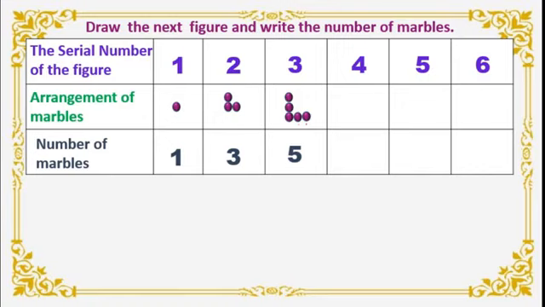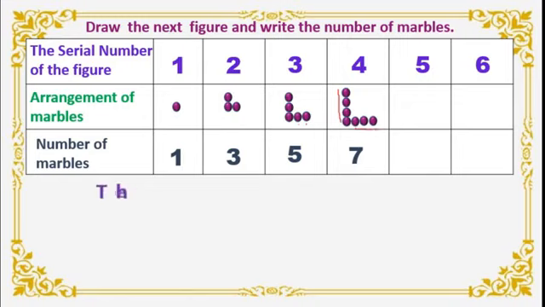Now, same pattern we will use for the 4 serial number. This is 4th one. Okay. This is our earlier pattern. This is for 3 we used. Now, one more I will use the marble to show the 4. Right? Now, how many marbles are used here? 4 plus 3, that is 7. Isn't it? Here if you use, this is 4 and this one we will minus. So, here 3. 4 plus 3 is 7.